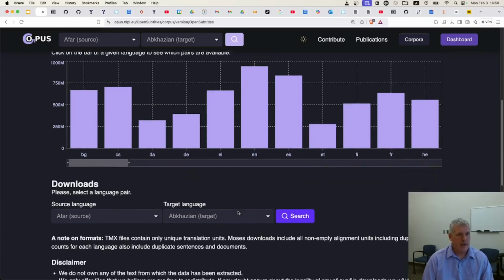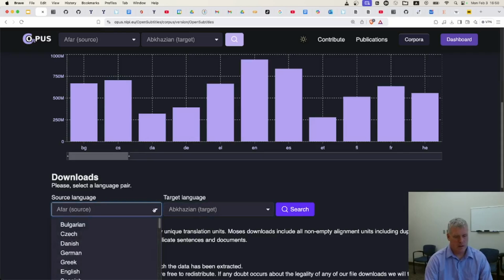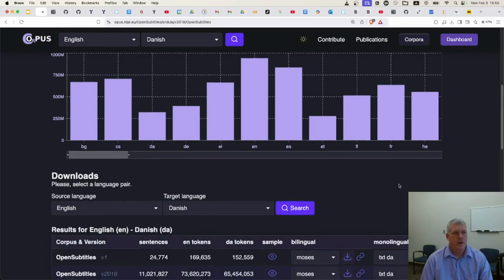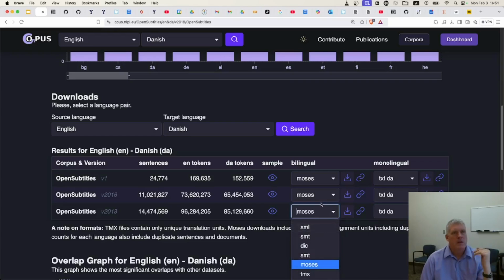And you can do that by hand here, right? You can say, okay, I want English as the L1 or the source. Let's go to Danish for fun. And we search. And then it has these different options here. The latest scrape I think they did at the time of recording this video was 2018. You can download these in different formats as XML or raw. There's a Moses file format there. I'd probably just go with XML personally and parse the XML. Good, you can do that.